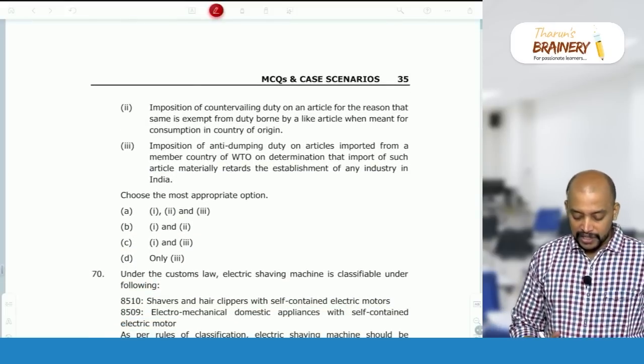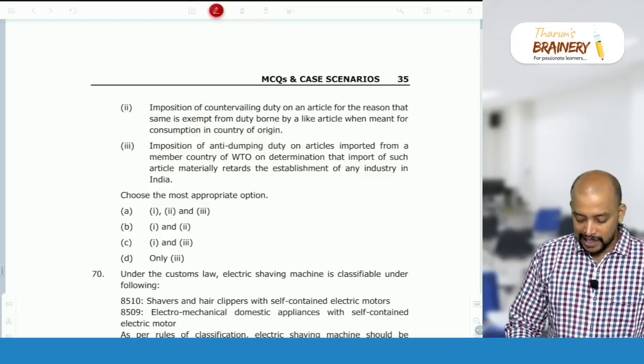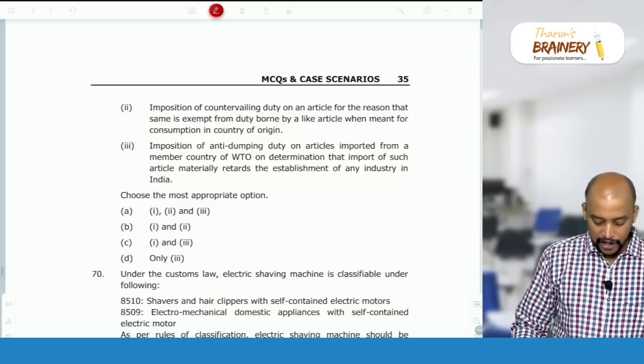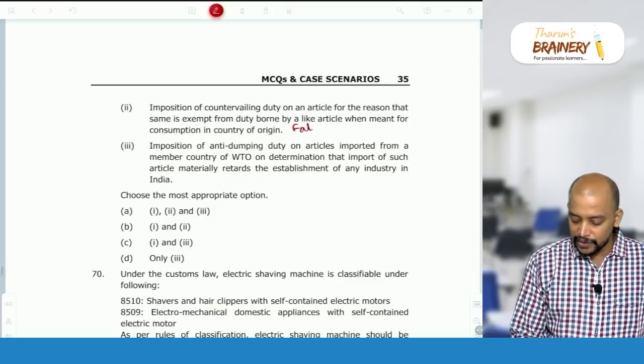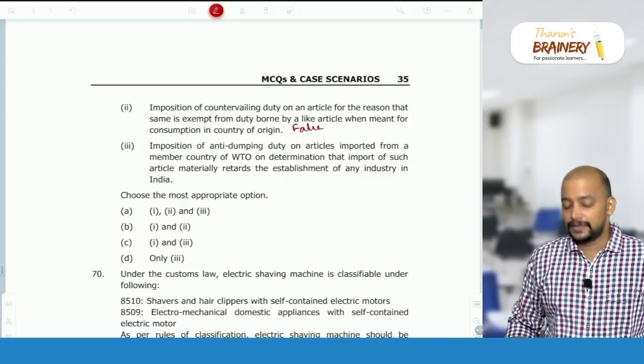Imposition of countervailing duty on an article for the reason that the same is exempt from duty borne by like article when meant for consumption in country of origin. So this is also false. Countervailing duty is not for that reason. Countervailing duty is because it enjoyed the subsidy.